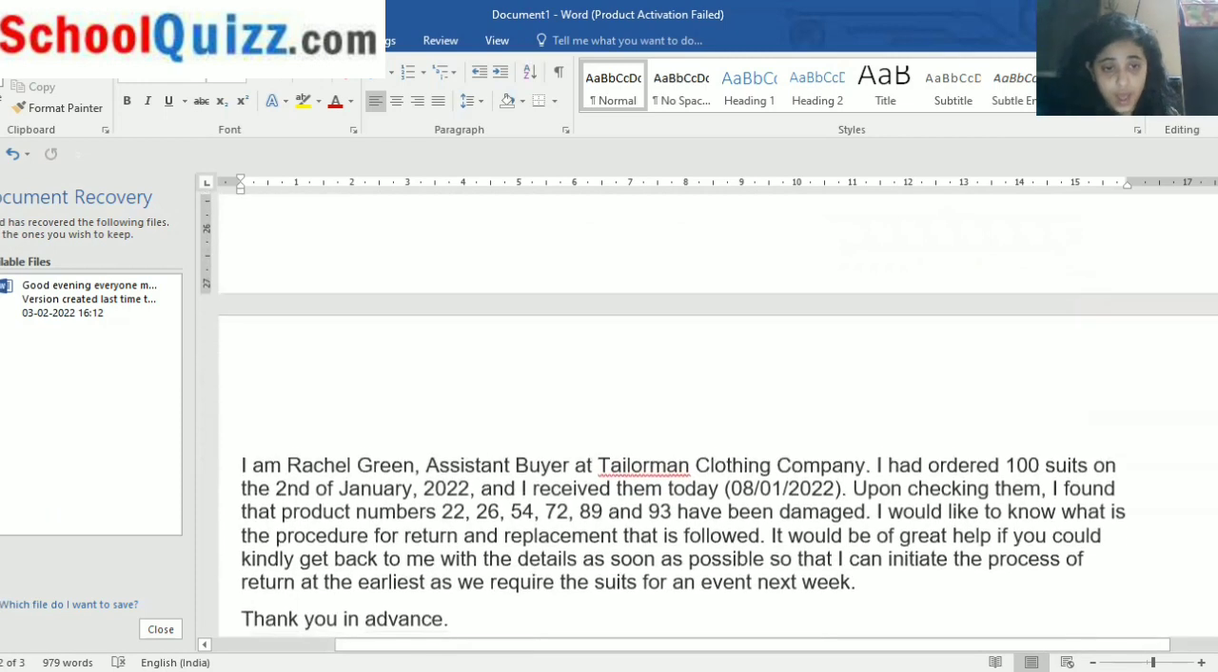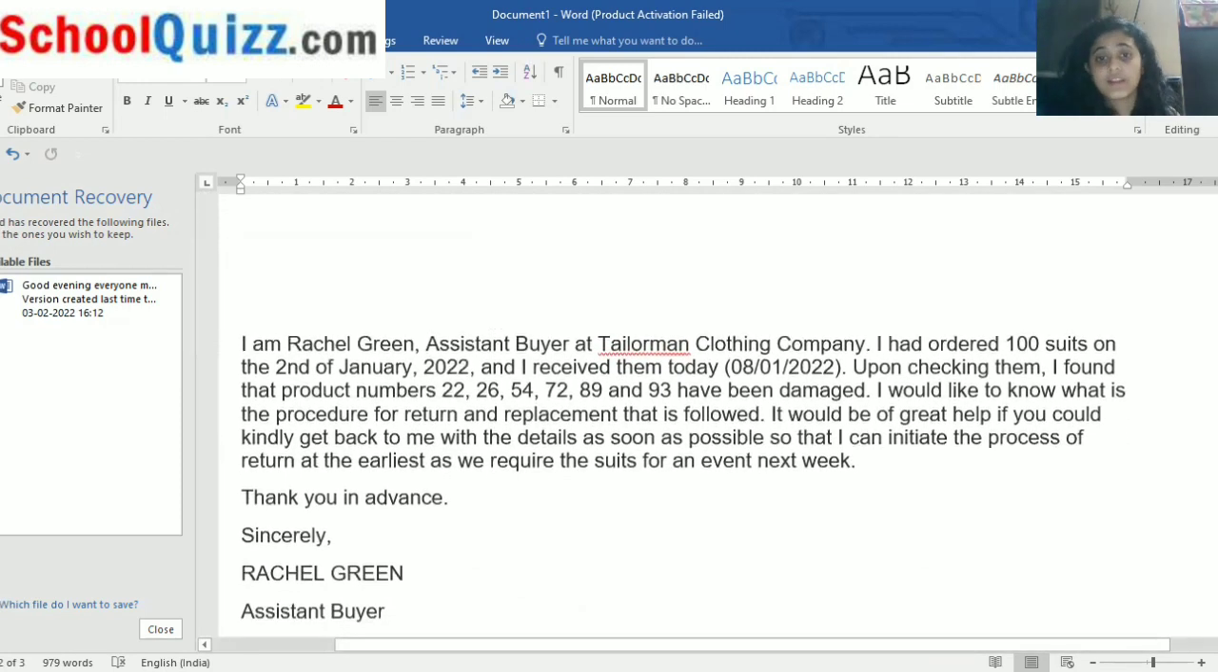See, I'm Rachel Green, assistant buyer at the Tailorman Clothing Company. I had ordered 100 suits on 2nd January and I have received them today. Upon checking them, I found that some products have been damaged. So while transporting the products, some must have been damaged. For that, the letter is written.